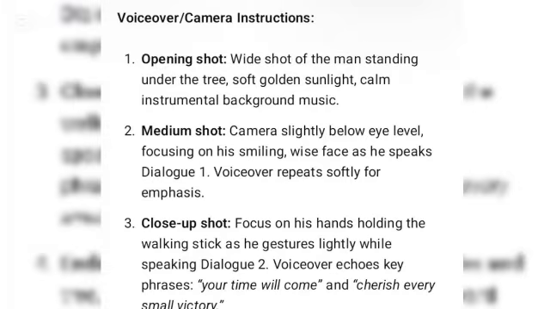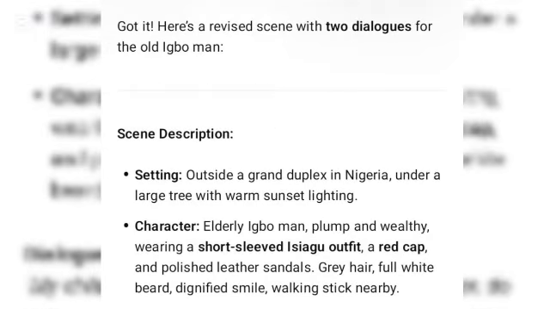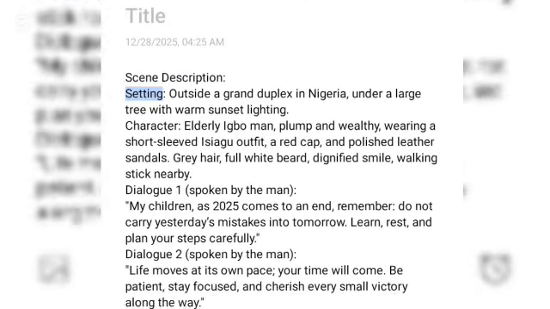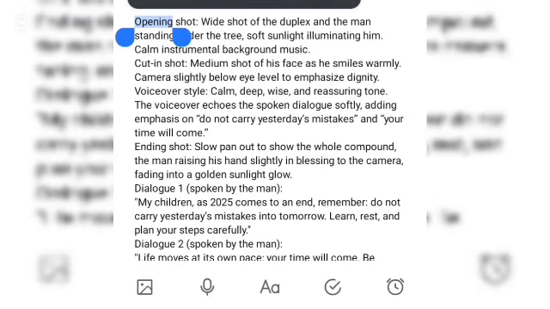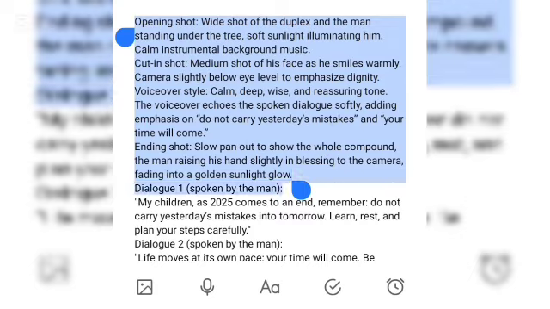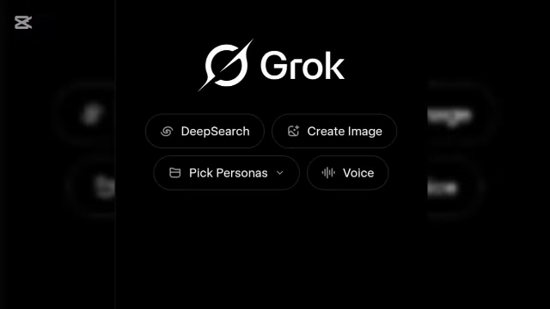So let's go and try this out and see how it goes. Firstly, what I'm going to do is to highlight all this. I highlighted it. What I'm going to do is to copy it. This is the opening shot. Now, I'm going to highlight the voiceover and the dialogue. This is dialogue 1. I'm going to copy it now. All right, so I'm in Grok AI. Move over to Grok AI.